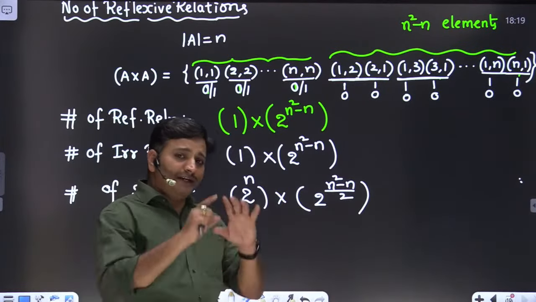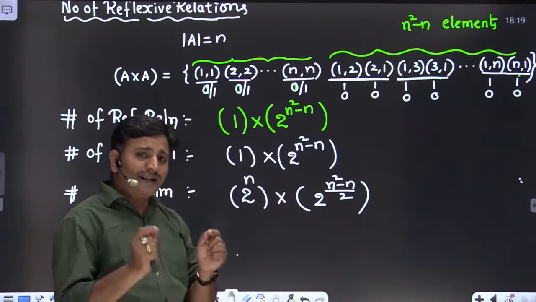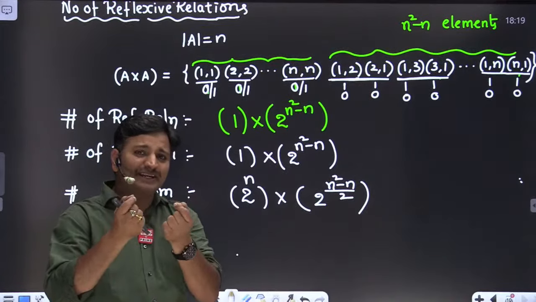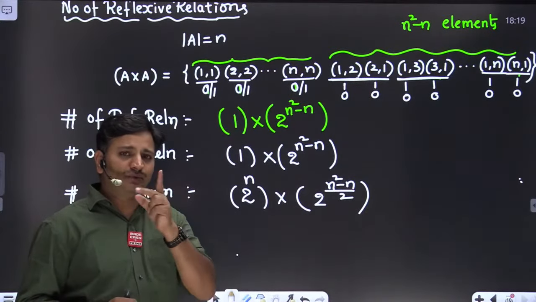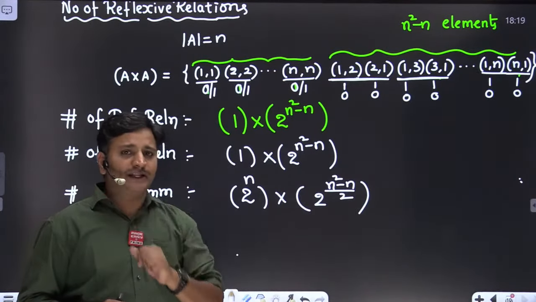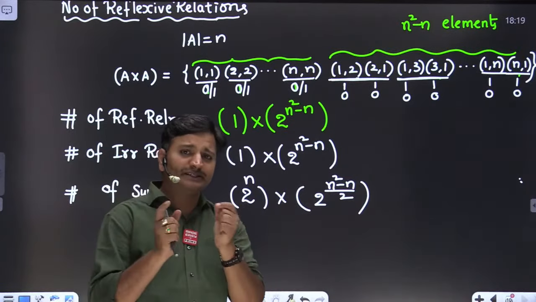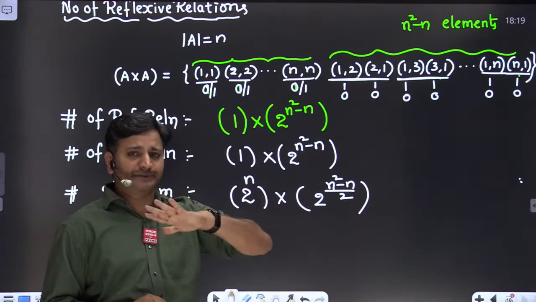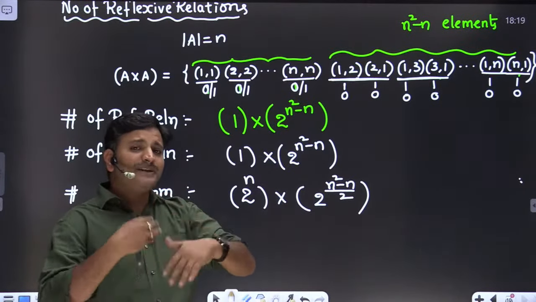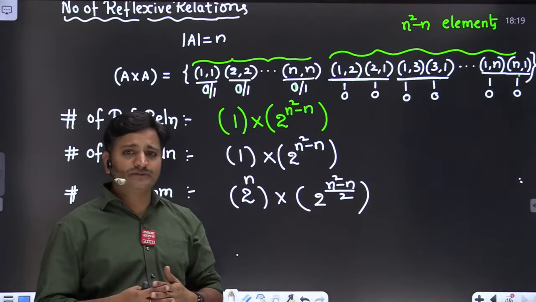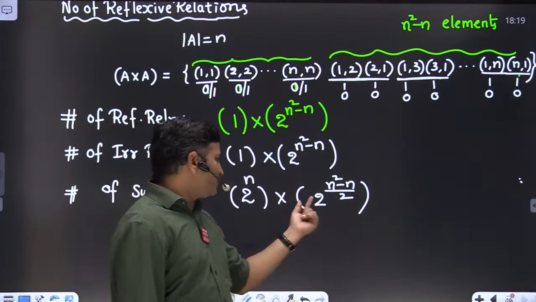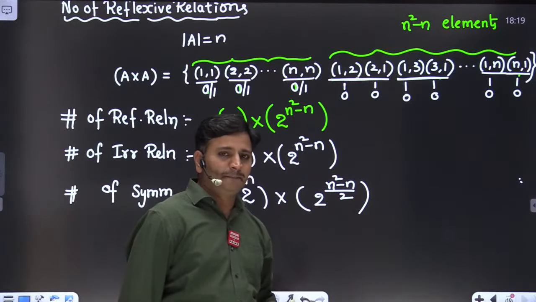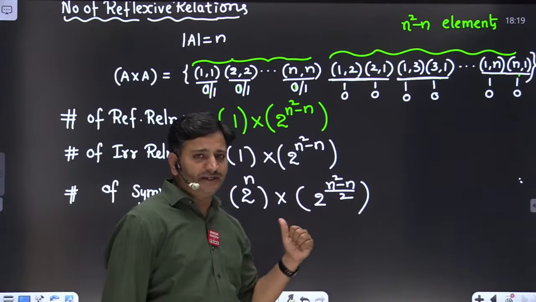Clear? When it comes to non-diagonal elements, we have to frame symmetric pairs: 1 2 and 2 1, 1 3 and 3 1, 1 n and n 1, like this. Each symmetric pair has two possibilities, either both are present or both are absent. How many symmetric pairs are we having? n square minus n by 2 symmetric pairs. Therefore 2 to the power of n square minus n by 2, friends. I hope it is clear. Up to here it is very clear.